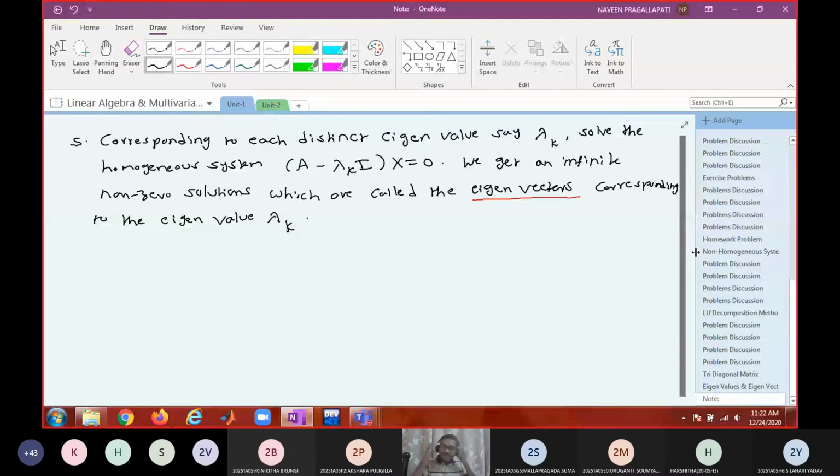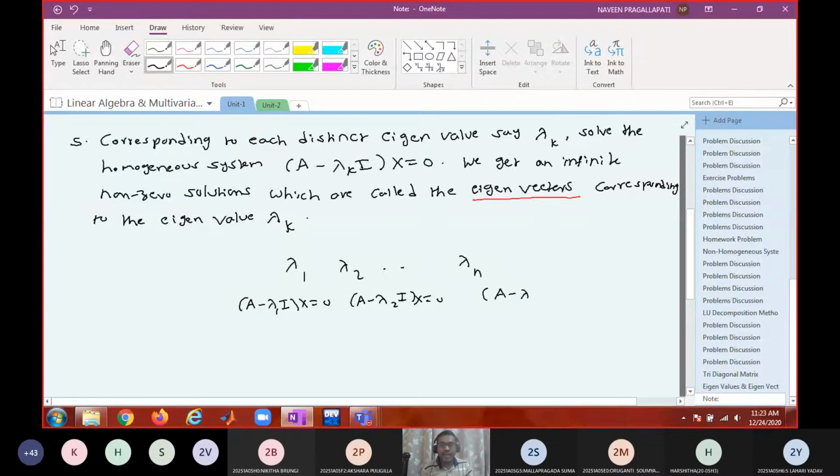Why? Because the others will be the multiples. If you are getting lambda 1, lambda 2, and so on, lambda n as eigenvalues, corresponding to each eigenvalue you solve A minus lambda 1 I into x equal to 0, A minus lambda 2 I into x equal to 0, and so on.